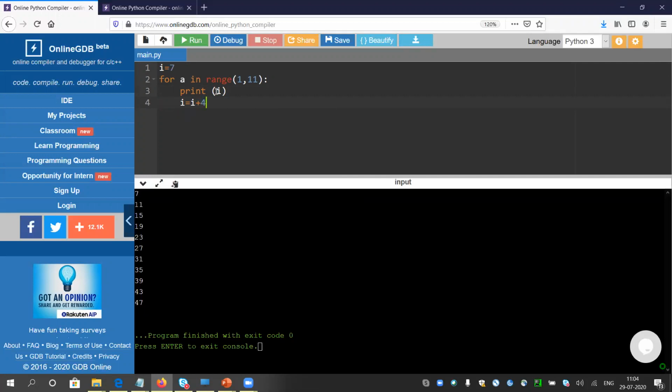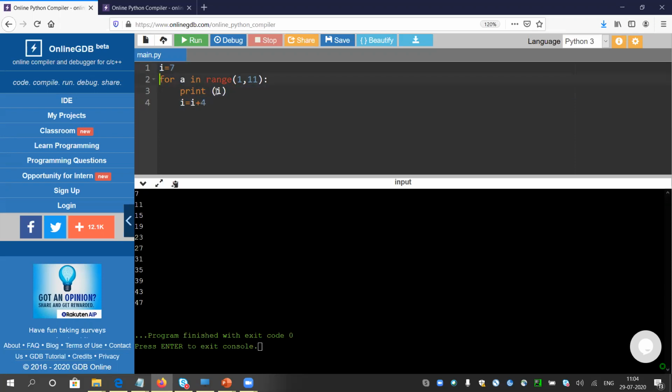So look, what is the functionality of this variable A? A is just controlling the for loop, because if you run this for loop for A in range 1 to 11, it will only iterate for 10 times. And I am doing one update, like I am putting the value of I inside.